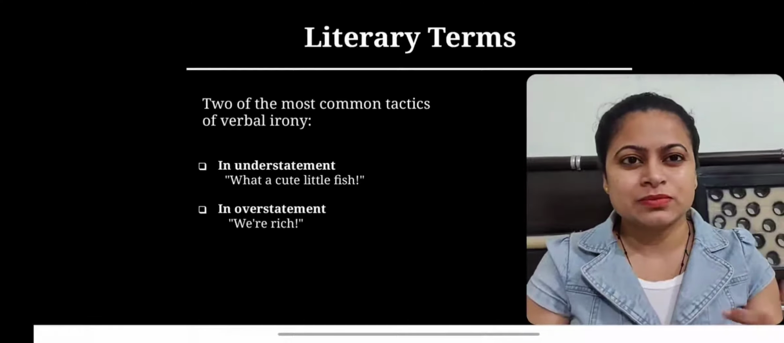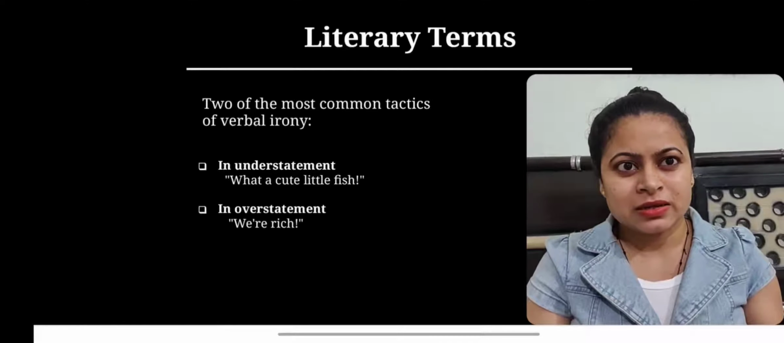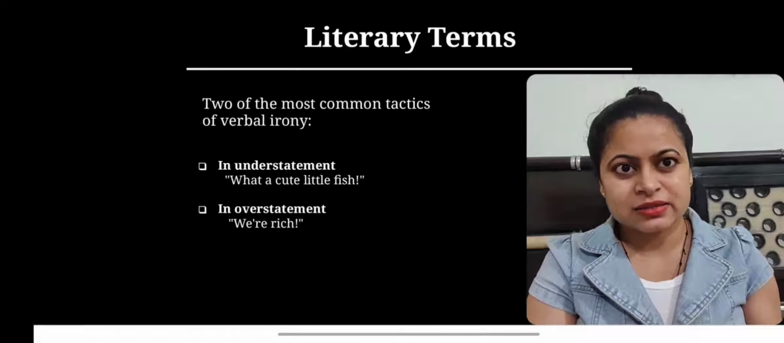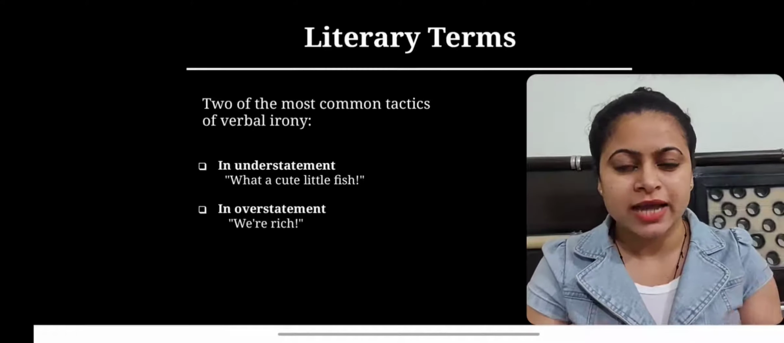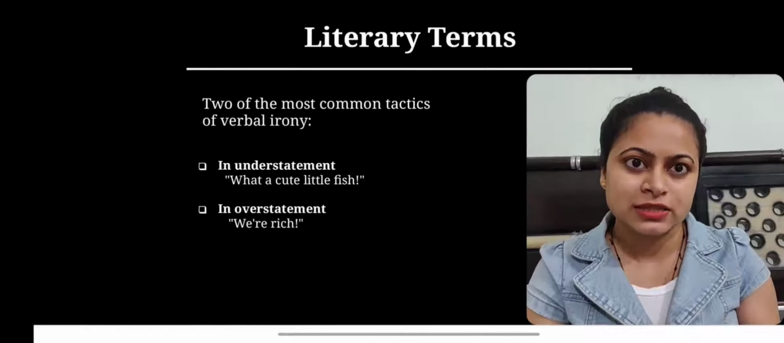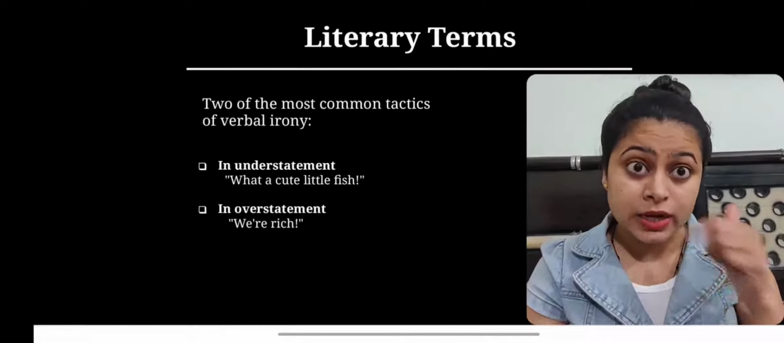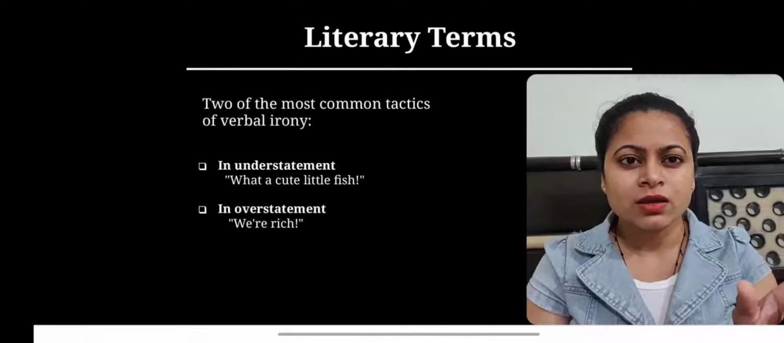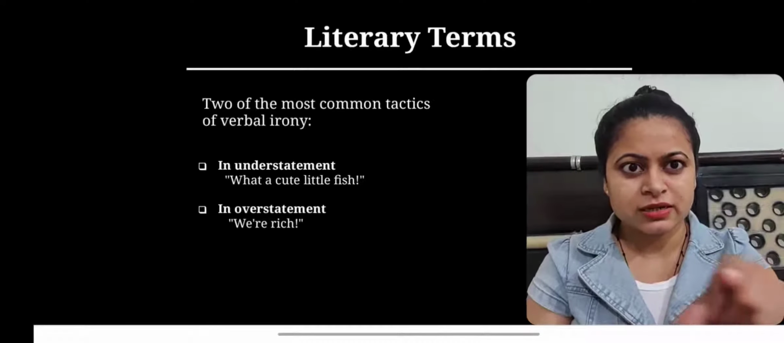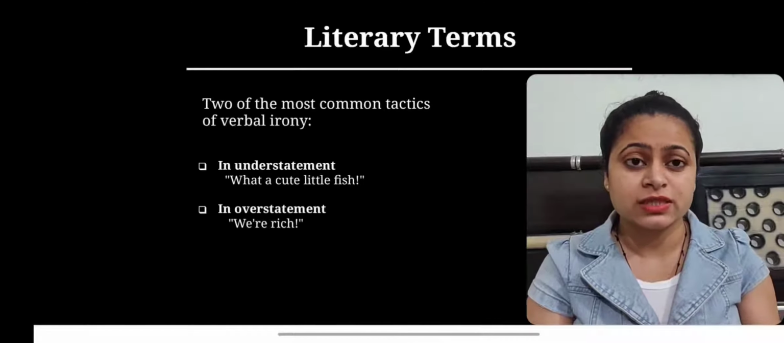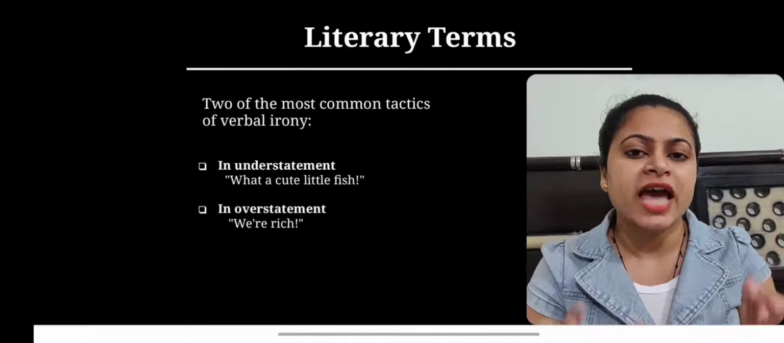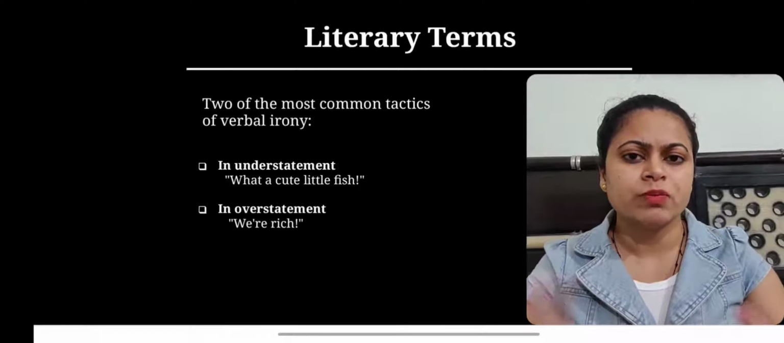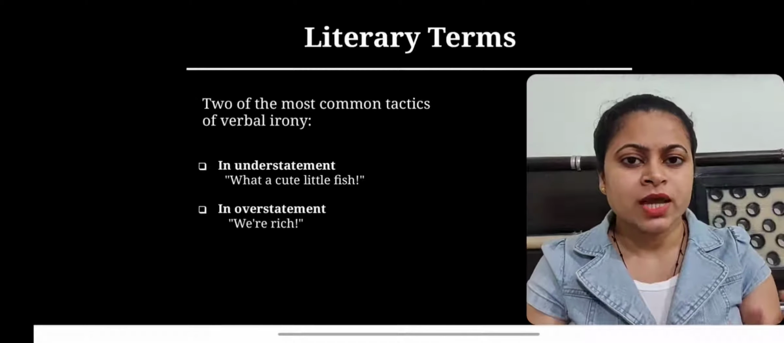And to understand it more, these are the tactics of verbal irony through which a writer or a speaker employs this. First one is through understatement. This statement, if you see, what a cute little fish. Now this statement is stated in the context when the speaker happens to see a very big white shark,